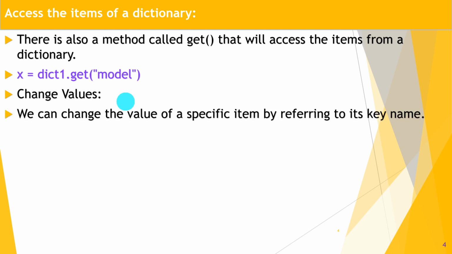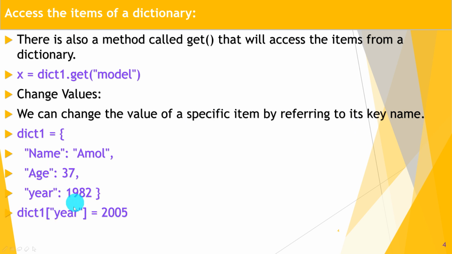Change values. We can change the values of a specific item by referring to its key name. So this is our dictionary. First create the dictionary, then change the value of year. How can we change the value of a key? By dict1 in subscript, specify the key, and you can mention which one you want to change, and assign it the value.